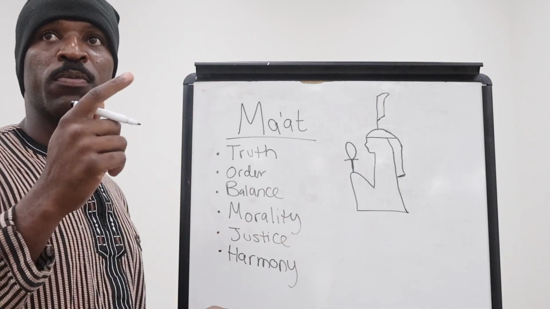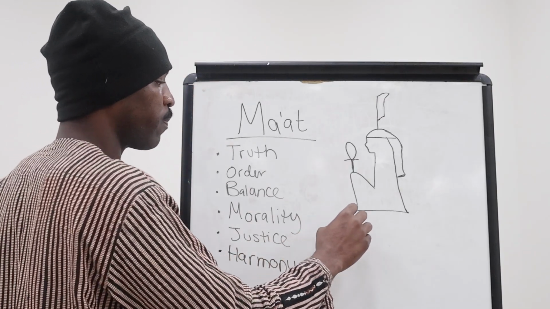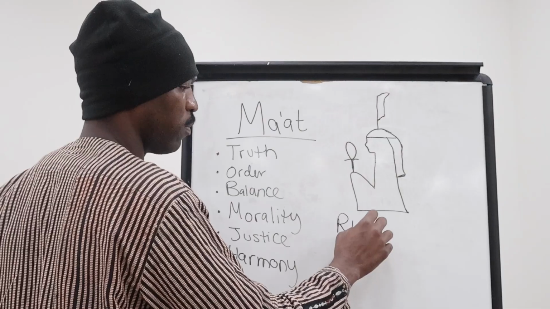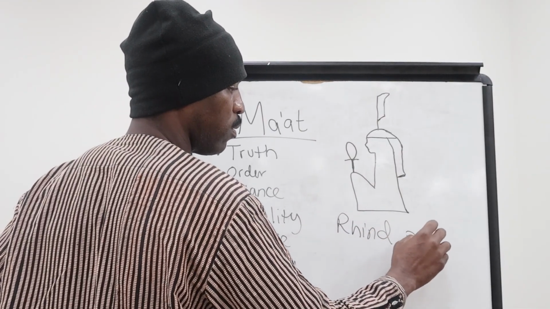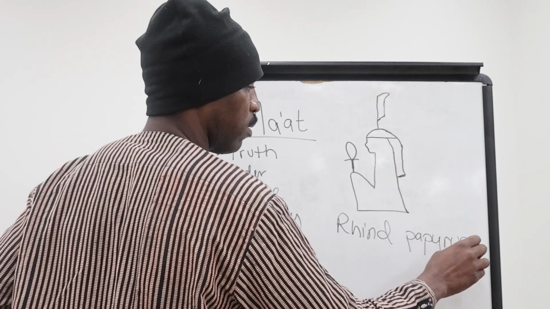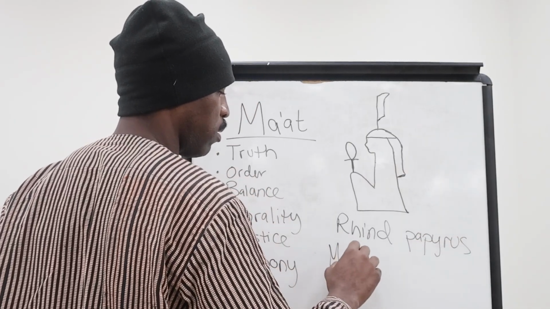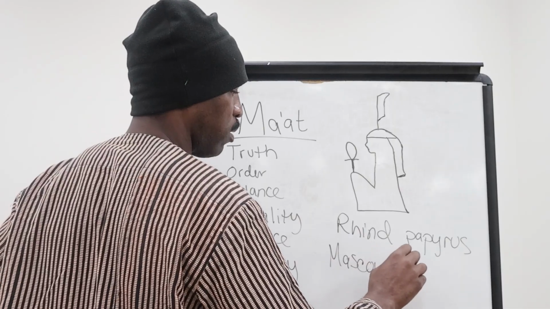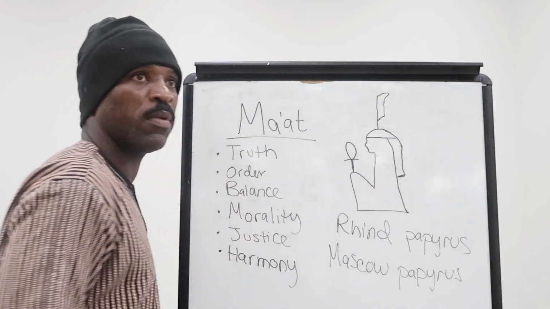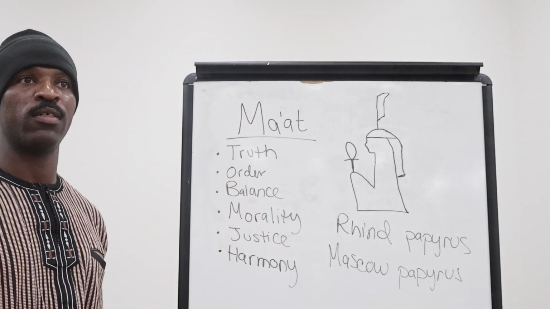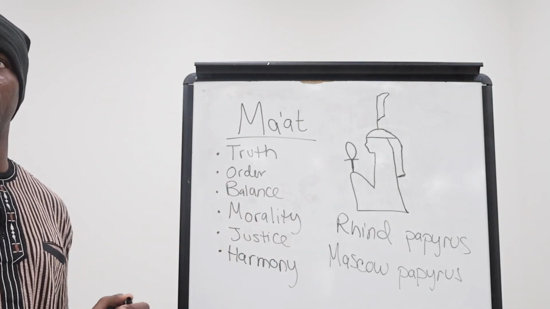And we know this because we have certain things like these, some of the oldest artifacts found containing mathematical symbols and concepts.